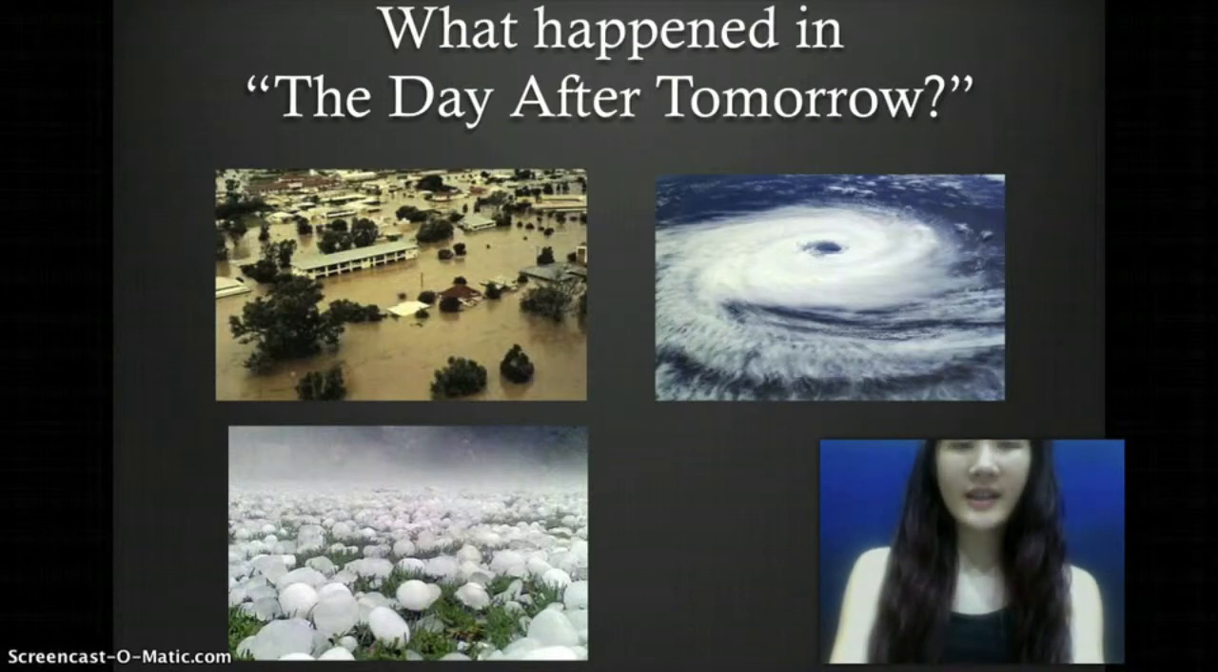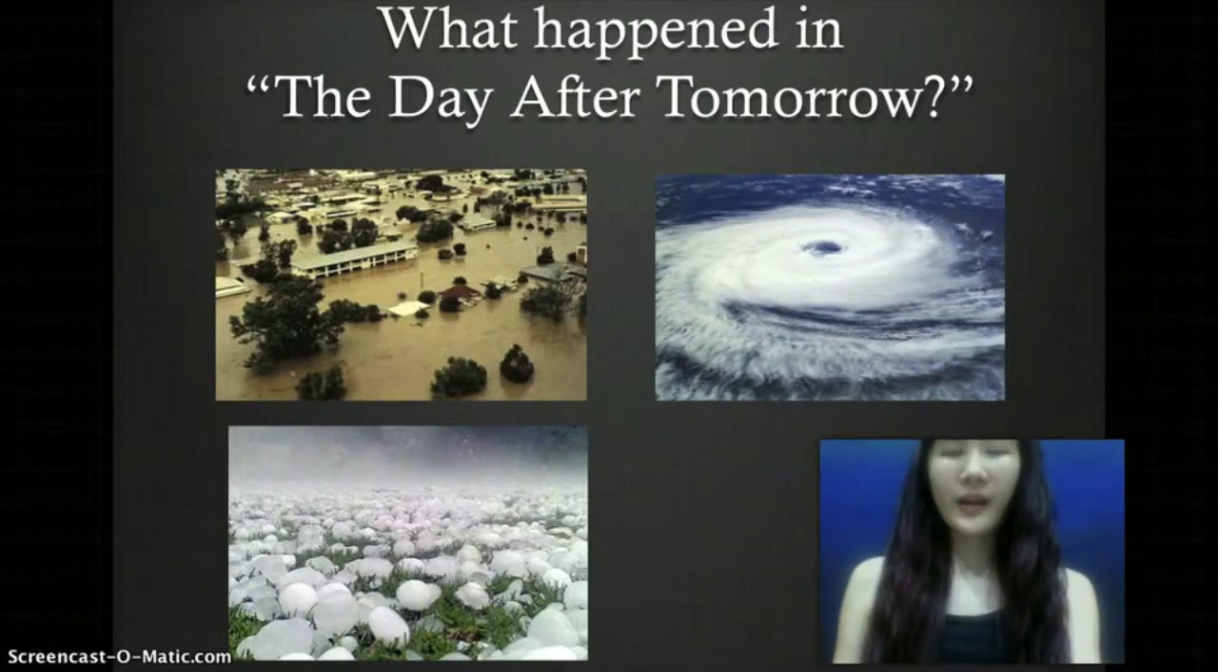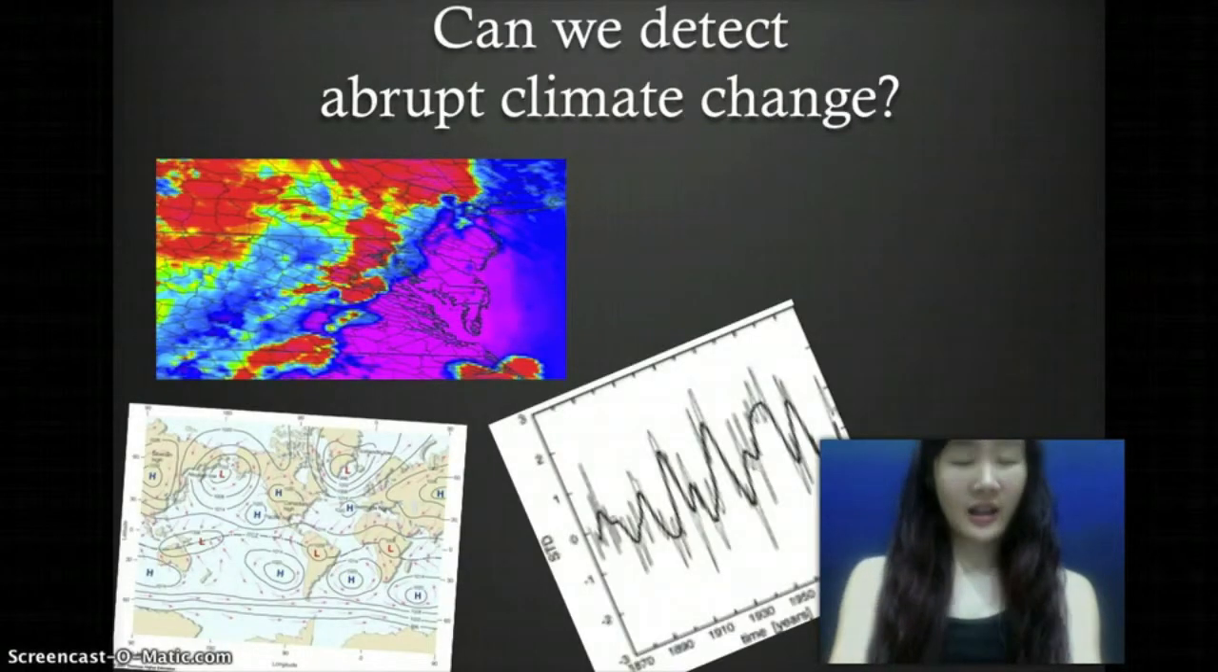Other than those disasters, maybe there will also be earthquakes, tsunamis, heat waves, and volcanic activity in our future. During these disasters, humans will have food shortages, disease, and animal habitats destroyed. Well, can we detect abrupt climate change?